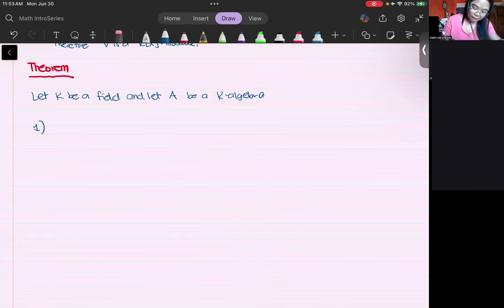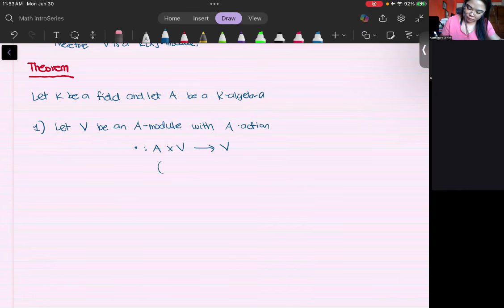First, if I have an A module V, with the action, since it's an A module, you have an A action, say A cross V to V, which we denote by just always taking the dot, so a dot v.